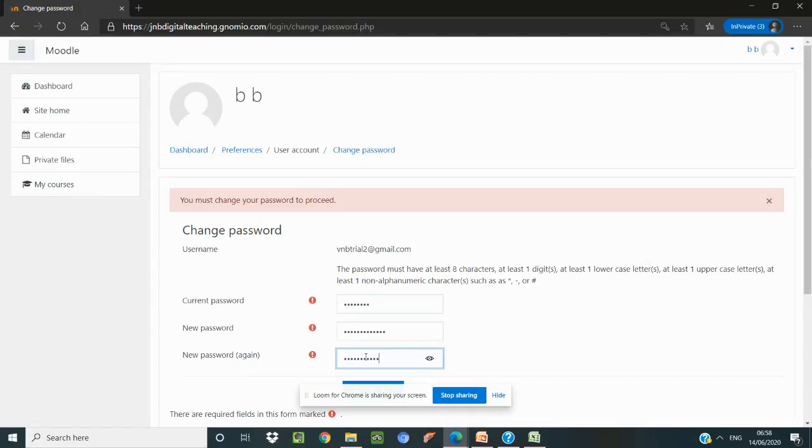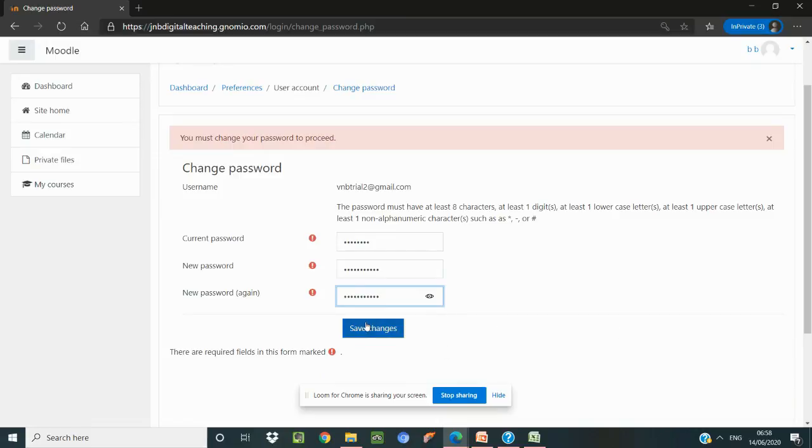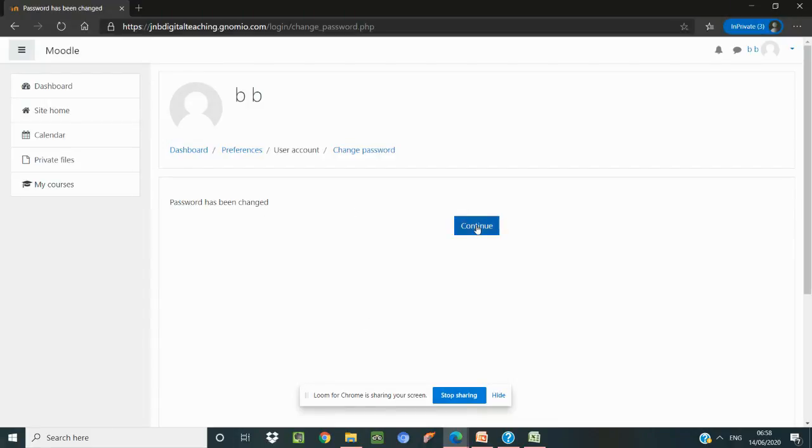So only if we are able to check side by side how it is working, it will be better. If it's something wrong, I'll change the password. So it should be one caps. So always keep checking from the user student login also. So now when I enter, you can see the password has been changed.